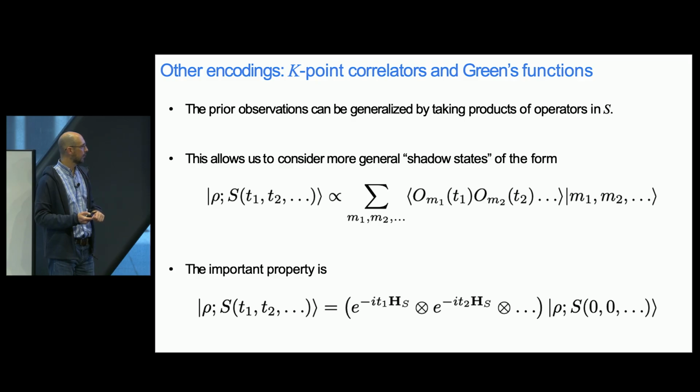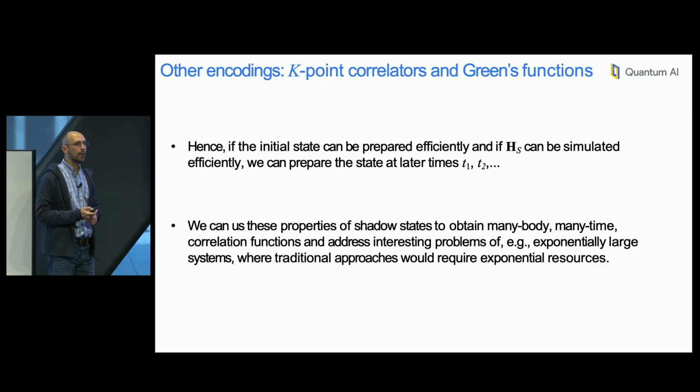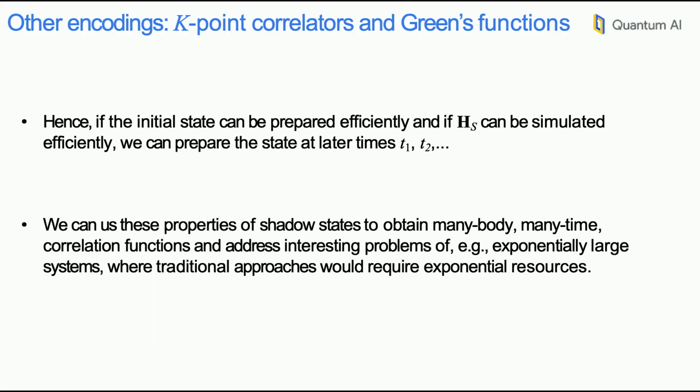Okay? So all this formalism can be extended to take into account correlations of more than one operator, and actually at different times, like Green's functions, for example. All right. So again, the idea is that if the initial shadow state can be prepared efficiently, and if this HS can be simulated efficiently because probably it is sparse or some property like that, then we can prepare a shadow state at a later time.